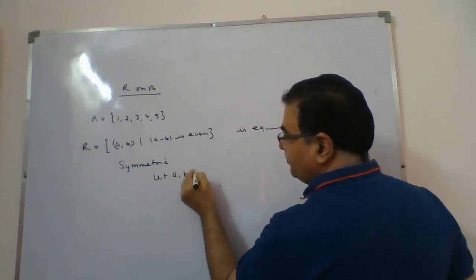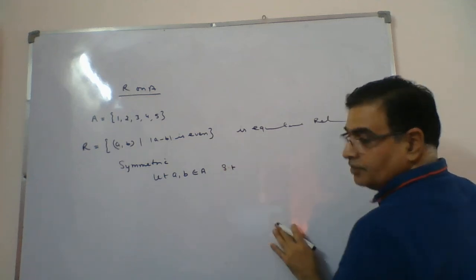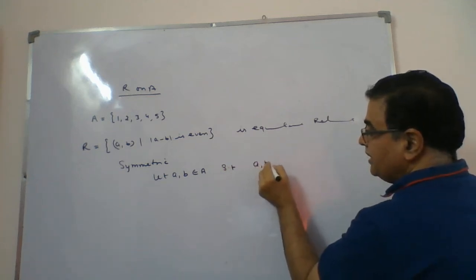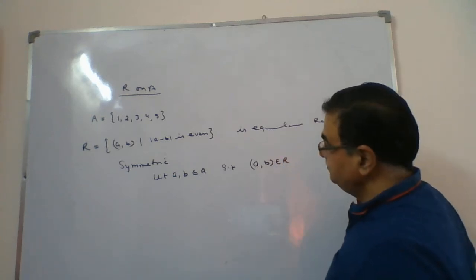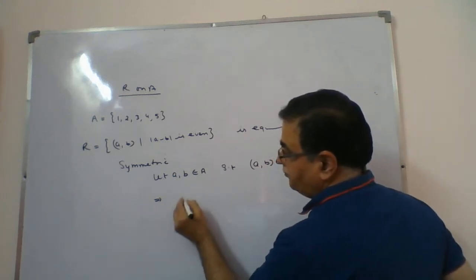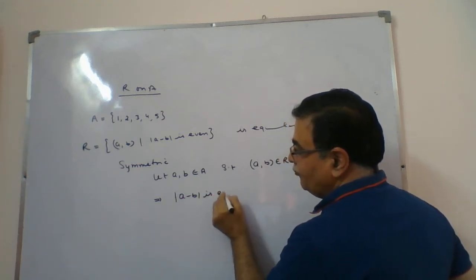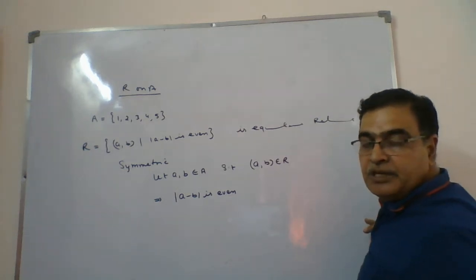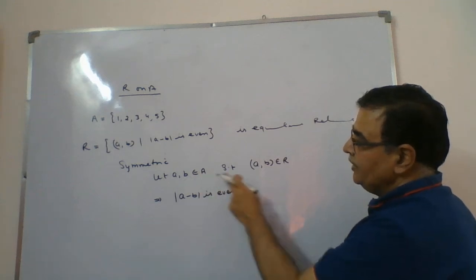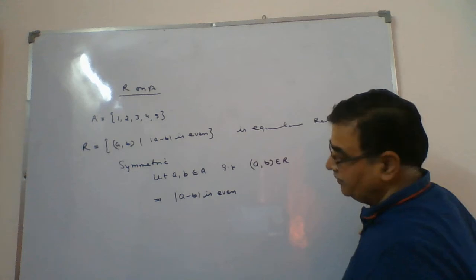Let a and b belong to A such that (a, b) belongs to R. What does it mean? Modulus of a minus b is even.